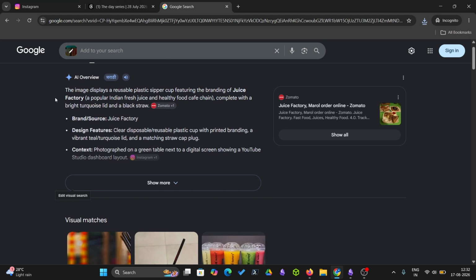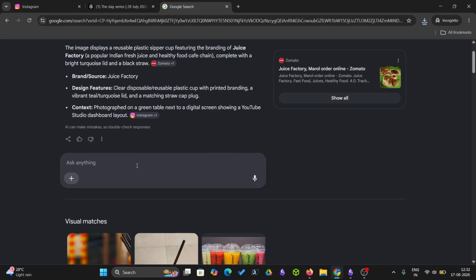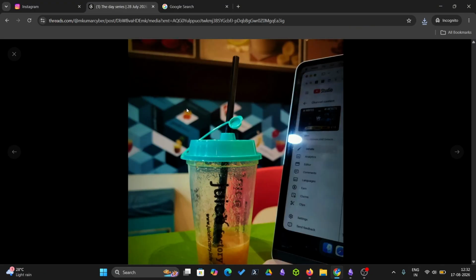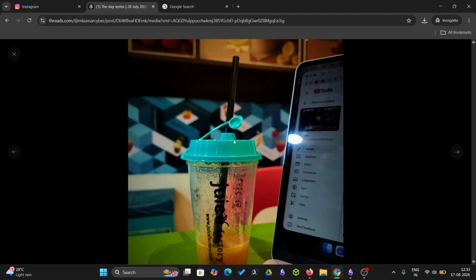So this image shows Juice Factory, a reusable plastic sipper, a popular Indian fresh juice brand, healthy. So you can map the locations and where the particular person would have been. This place would be the same if the image is like this.